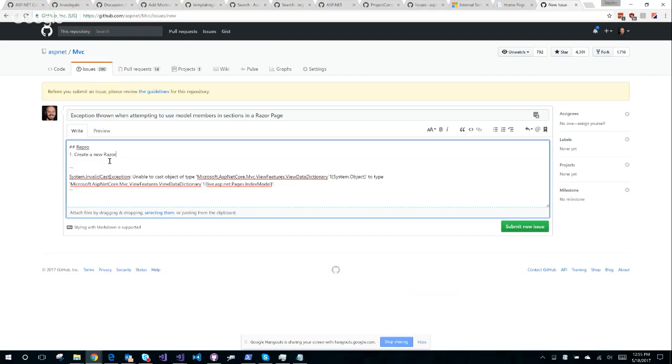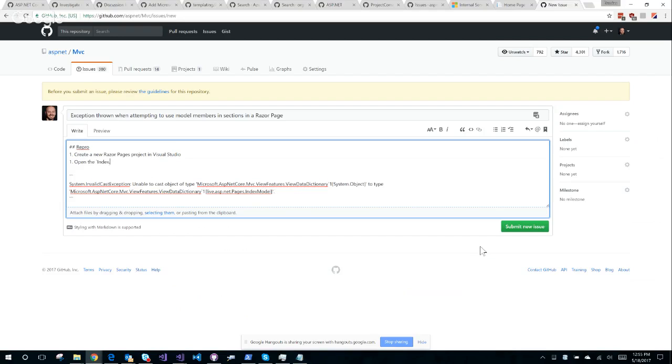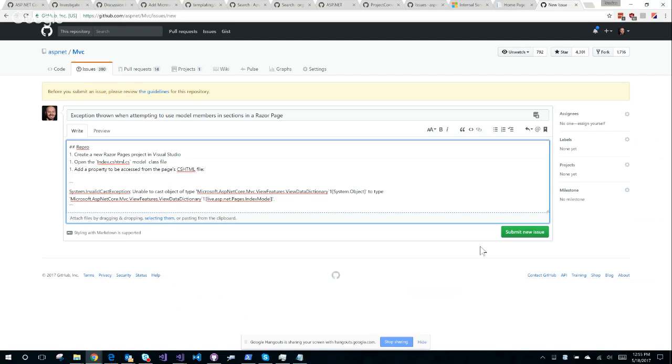Create a new Razor Pages project in Visual Studio. Open the index.cs model class file. Add a property to be accessed from the page's CSHTML file. Remember how to do this. I think you have to indent that. Put it inline, couldn't I? Probably a lot easier.